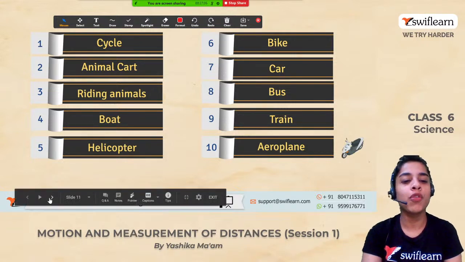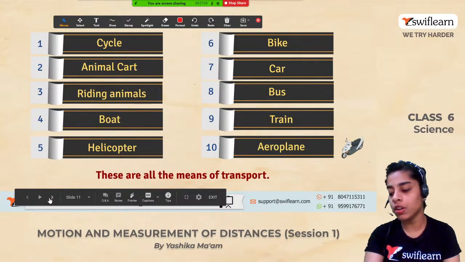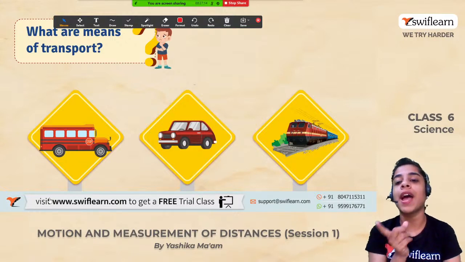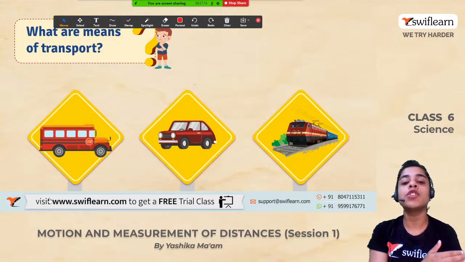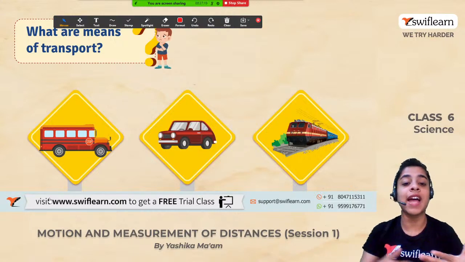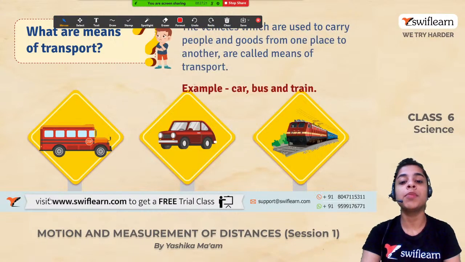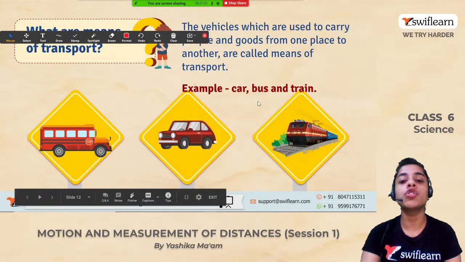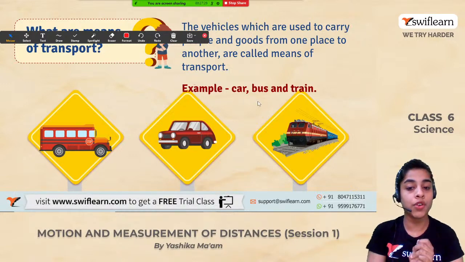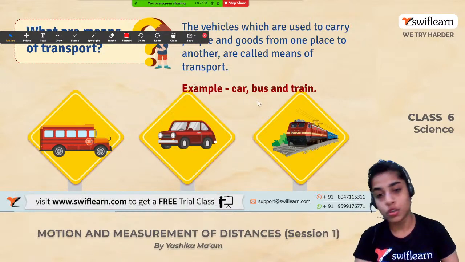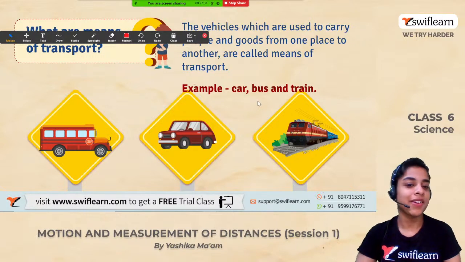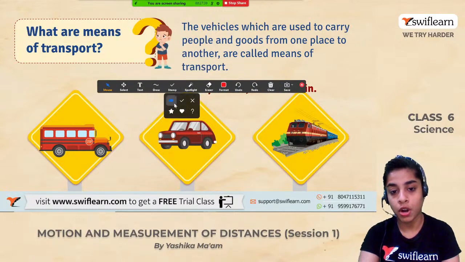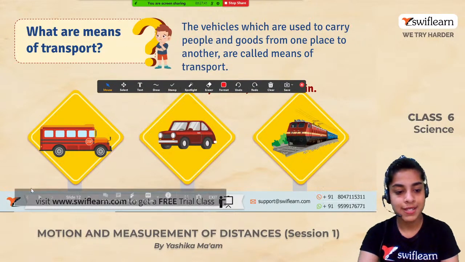All right. Moving forward, we talked about all the means of transport. Now, what is means of transport? I had already told you. Means of transport means the things that we use to travel, the medium that we use to travel. The vehicles that you use to carry goods and to travel from one place to another are called means of transport. So this was the definition. You can note it down as per your convenience so that you can write it in your exam too.